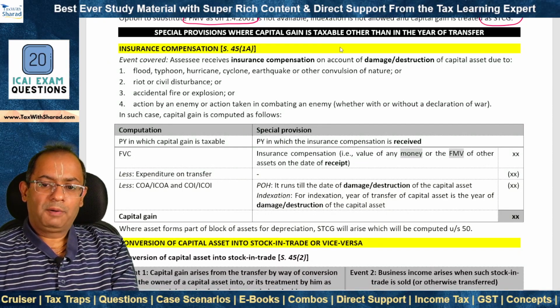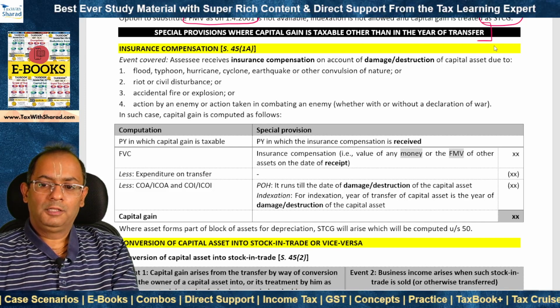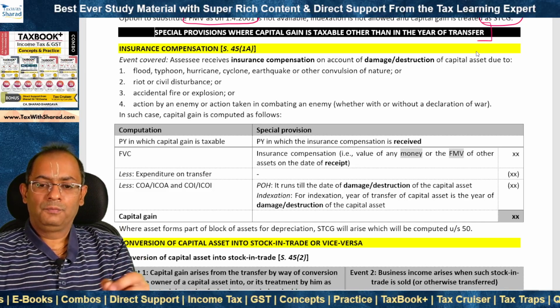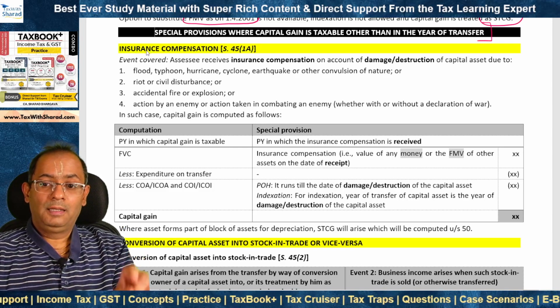Now, as we know, capital gain is taxable in the year of transfer of capital asset. But there are certain special provisions which create an exception. We will look at these exceptions. That is, capital gain is taxable other than in the year of transfer.